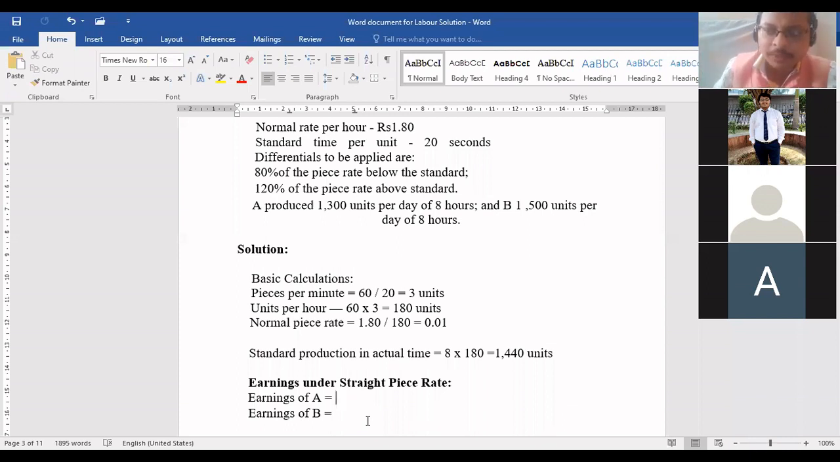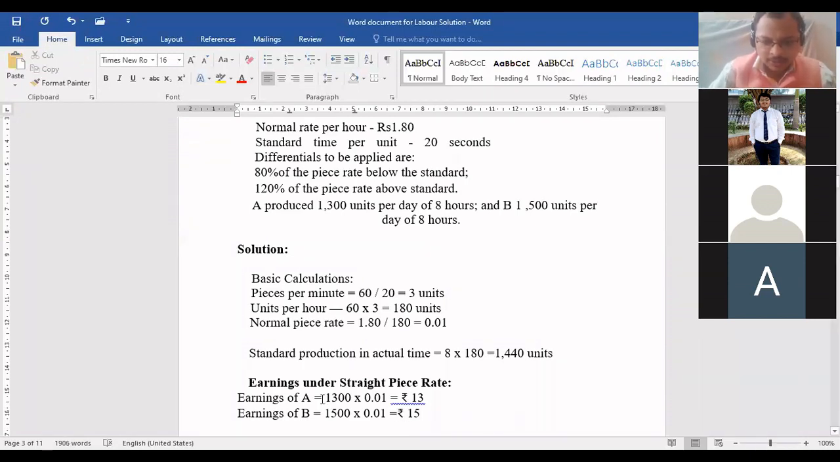Simply the number of units the person is producing multiplied by the wage rate per unit. Simple. Come on, tell me how you will calculate the wages of Mr. A, earning of Mr. A. How many units have you produced? 1300. Very good, bacha. 1300 multiplied by 0.01. Tell me, answer. 13. Very good, beta. So rupees 13. Have you understood this? Same way you have to calculate for Mr. B. Come on, tell me. 1500 multiplied by 0.01. That comes to rupees 15.